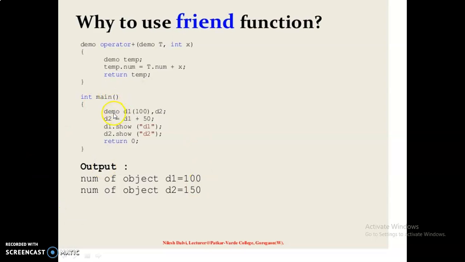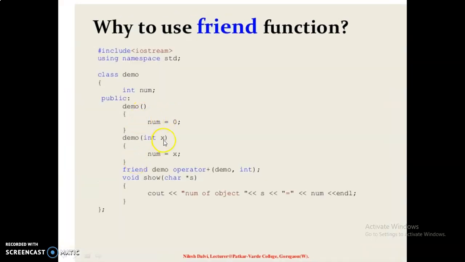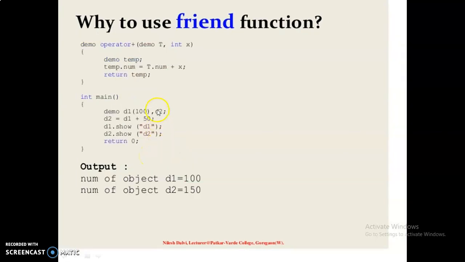This is the main function, demo is the class name, and this object is created. The constructor is called here, and then the value x is assigned to num, that means 100 is assigned here. And then D2: while using this D2 object, the value is added, D1 plus 50. When this function is called, it goes back to the function demo operator plus, demo t and int x. Here demo is the class name, t is for the D1 object, and x holds the value 50.